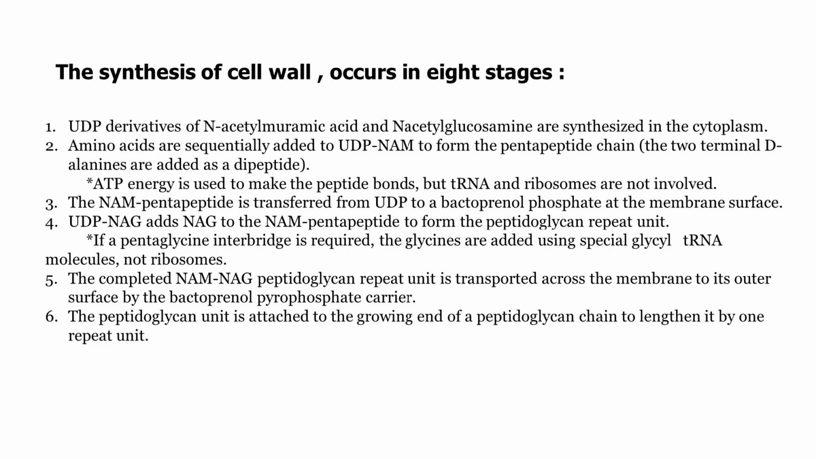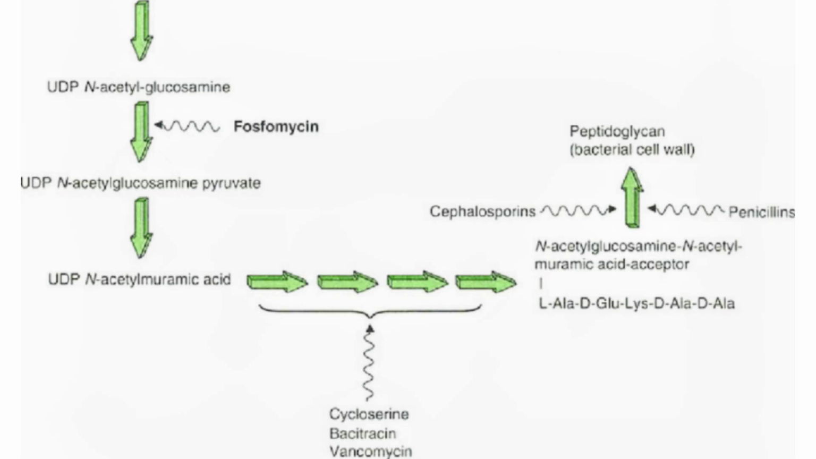The synthesis of the cell wall occurs in 8 stages. Uridine diphosphate derivatives of N-acetylmuramic acid and N-acetylglucosamine are synthesized in the cytoplasm. Amino acids are added to the uridine diphosphate NAM to create a pentapeptide chain, with the terminal D-alanines added as a dipeptide. ATP is used for peptide bond formation, but tRNA and ribosomes are not involved.